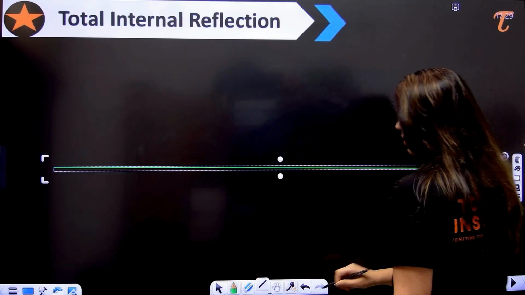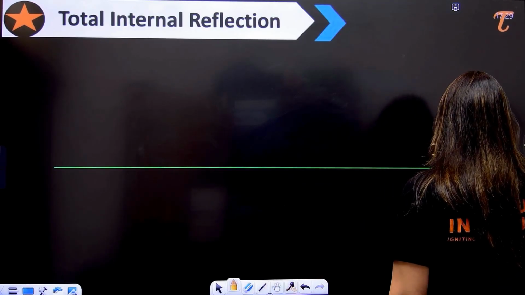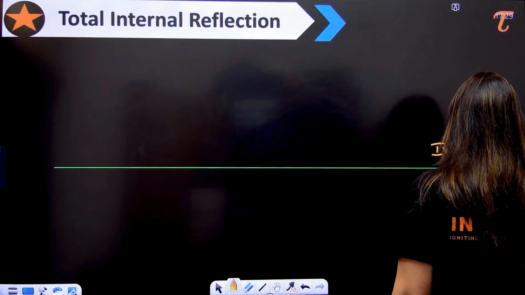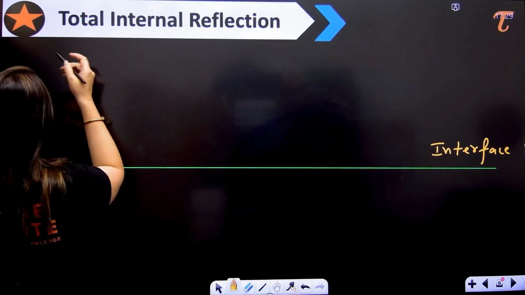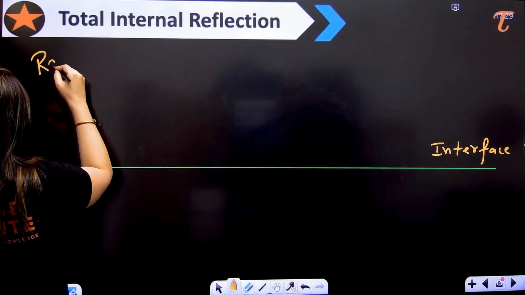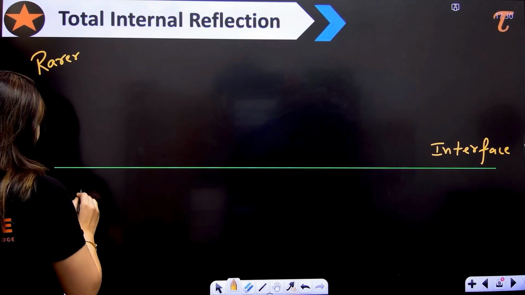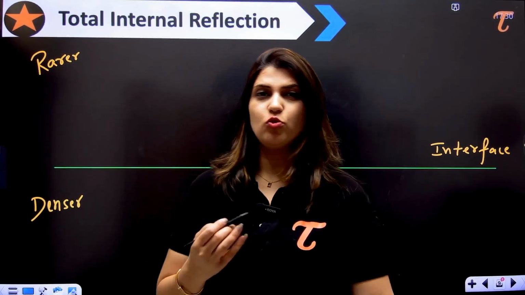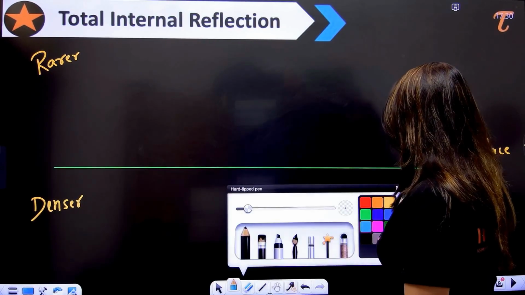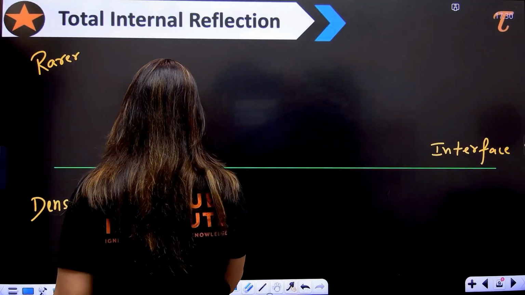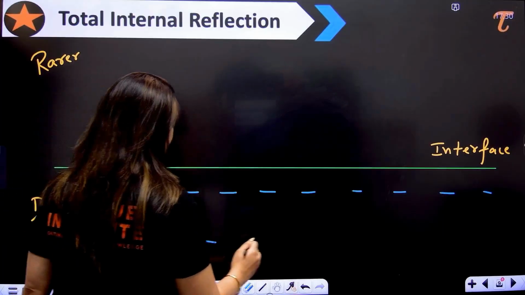Now we are going to consider that here we have the interface. And here we have the medium. Let us suppose this one is the rarer medium and this one is the denser medium. First of all we need to do this consideration. Now let us suppose this one is water. I'm just taking an example. You can take anything which is denser, like this.